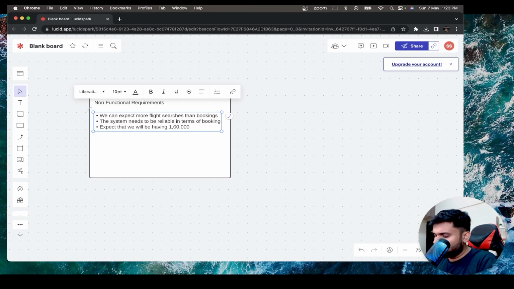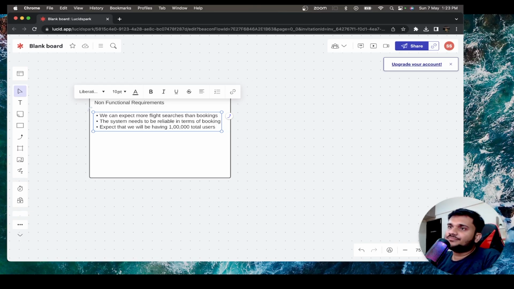Okay, so let's say we can expect that we will be having 1 lakh total users, right? And just think about it. If we have 1 lakh users signed up on our application, max in the worst case, what can happen? Everyone can do one booking in 1 quarter. If you will see, people do not even book 2 flights in a month. So they might do one booking in 1 quarter.